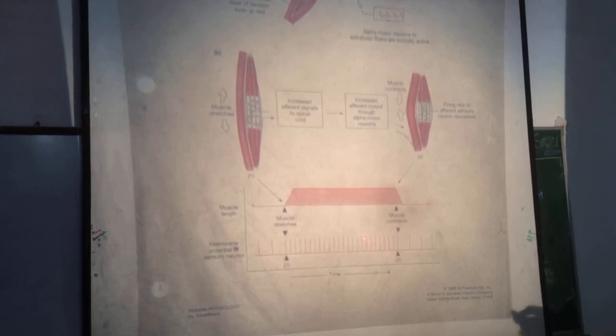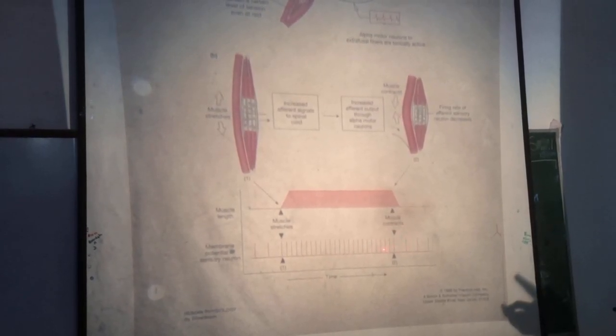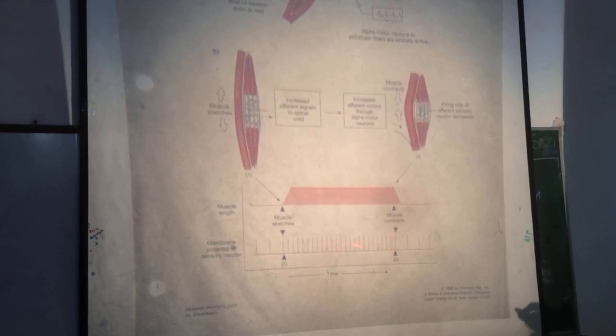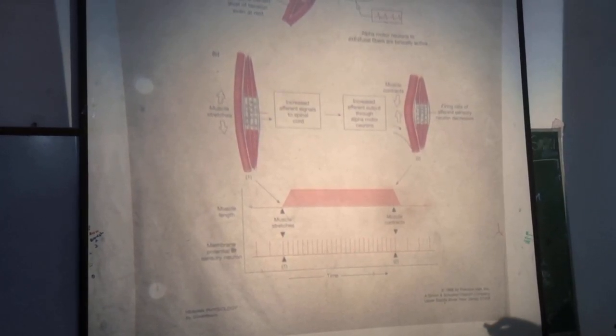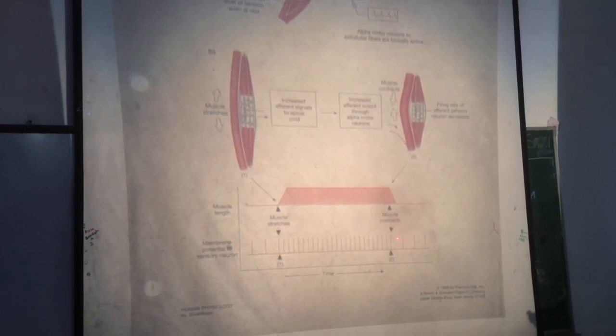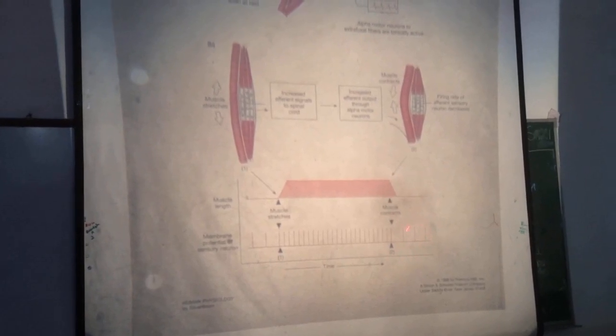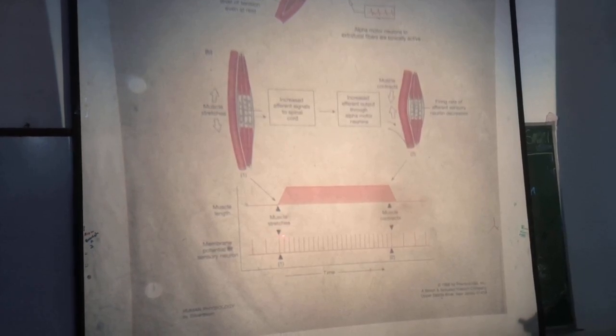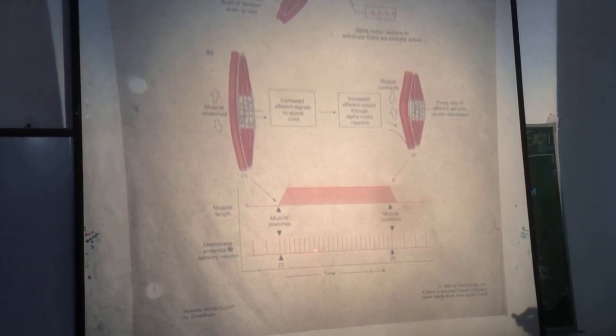And when muscle contracts, it means muscle shortens. When muscle shortens, along with that, muscle spindle also shortens. And you see, this results into decreased discharge of impulses from the muscle spindle. So when muscle stretches, discharge of impulses from muscle spindle increases.